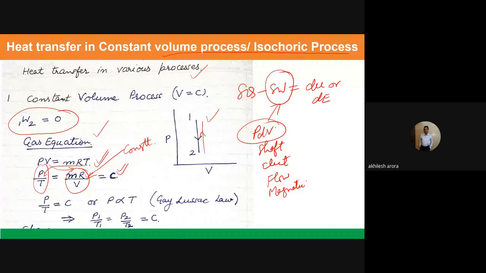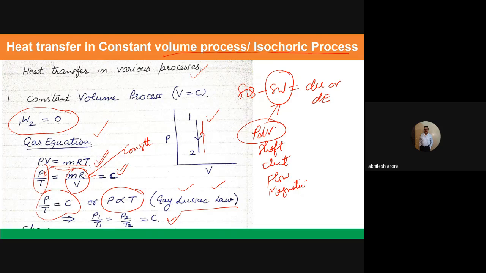So in a constant volume process, P by T is equal to constant, or P is proportional to T, and this is actually Gay-Lussac law. I can write it as P1 by T1 is equal to P2 by T2.